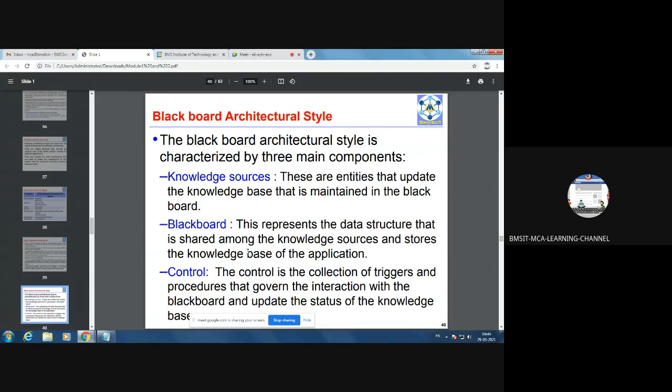So these are knowledge sources. These are the entities that update the knowledge. That means there are certain modules which will be designated to update the information. We call them knowledge sources.